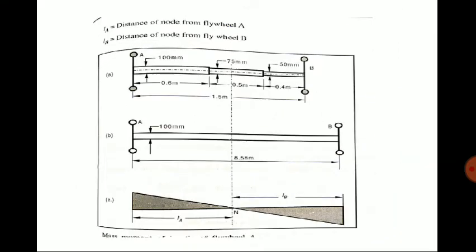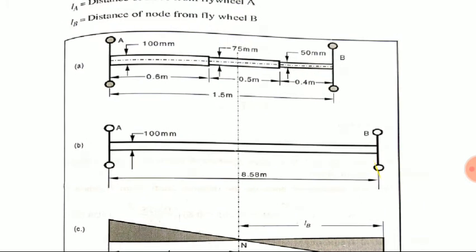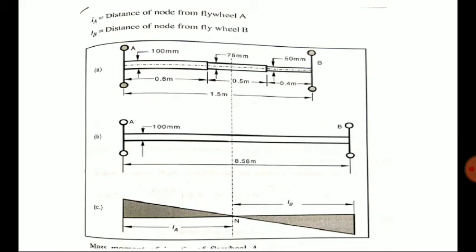You can see the figure here. Here we are assuming the node at the N. It is at a particular distance LA and LB. Okay, so the different distances marked here in the first figure, different diameters of shaft, different length of the shaft. Okay, and equal length also marked in the second figure. You can see for the different diameters it is given an equivalent diameter.